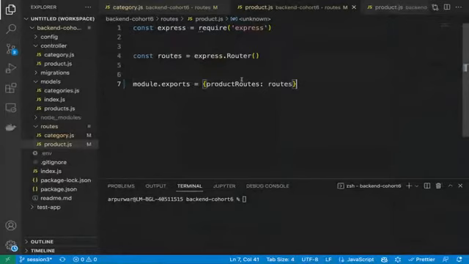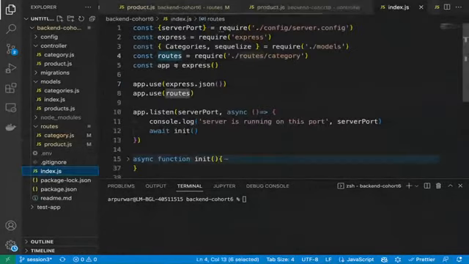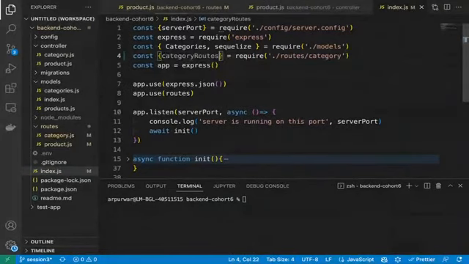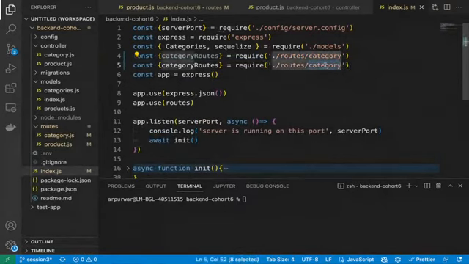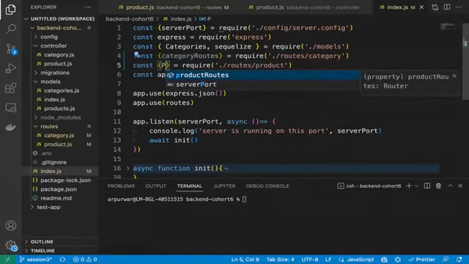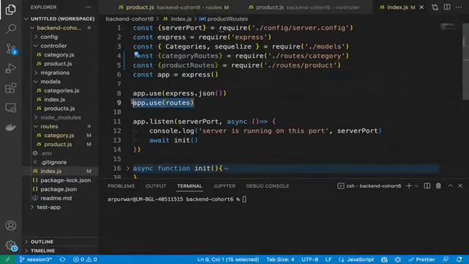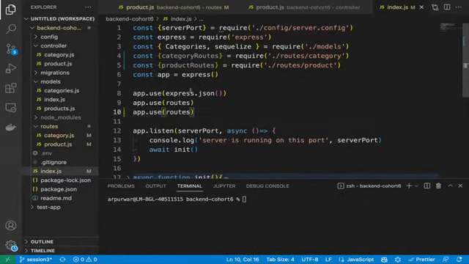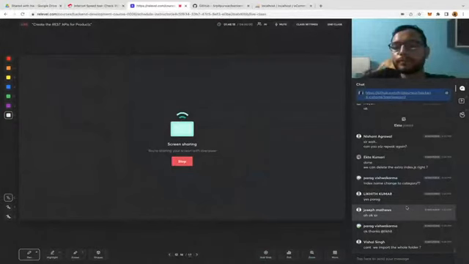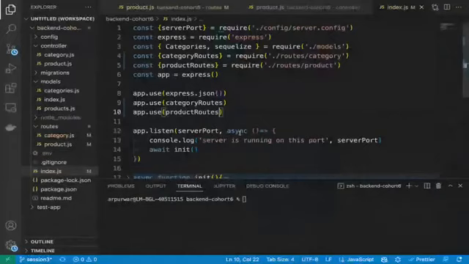Because we were exporting routes in both places, it would create confusion in index.js about which route we are talking about. That's why I did that. So now from the category we can take the category routes. Same goes for product routes. But this is also bad, because now we need to duplicate everything here in index.js: two app.use, one for category routes and one for product routes. It looks like duplicate code, right?